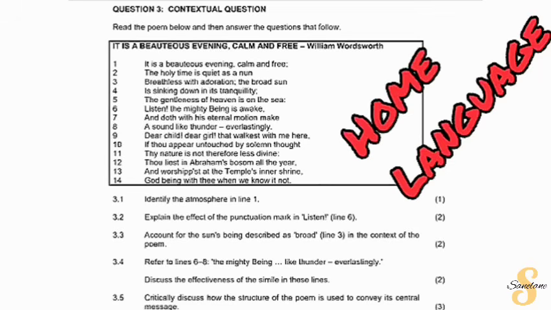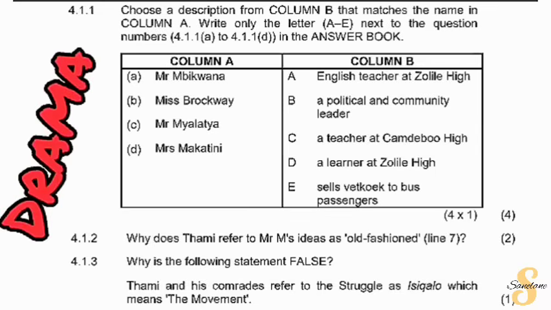So when you're doing home language, you have to make it an intention of paying attention to what the poem beyond the words is about. So go deeper in the intention of the poet when they were writing the poem. What were they trying to get across? Why would they put a question mark there? Why would they put a semicolon? So those are the things that you have to think about beyond just knowing the figures of speech and so forth.